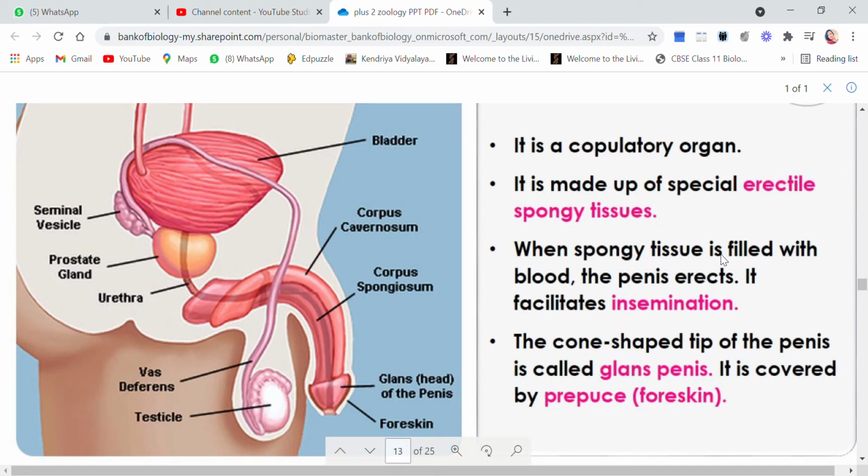The spongy tissue is filled with blood, and erection helps in the entry into the female vagina, and then insemination is done.